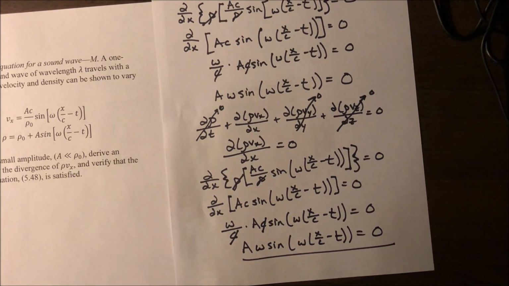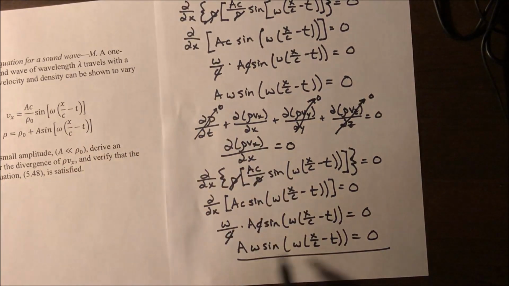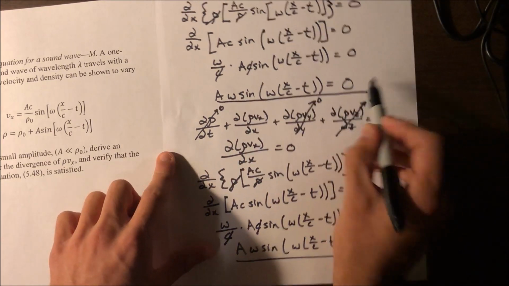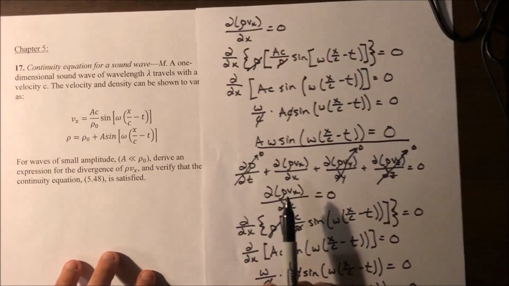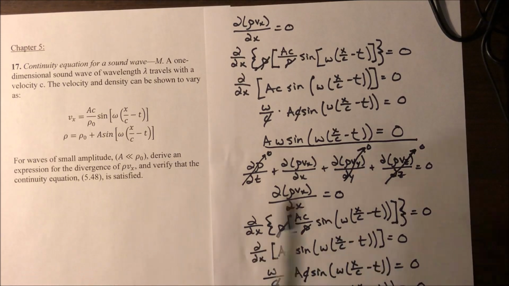And we verify that the continuity equation is satisfied from the fact that this equation down here equates to that right there, which is, from the problem statement, the derived expression for the divergence of rho vx.